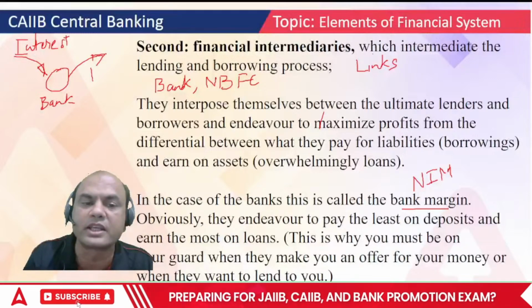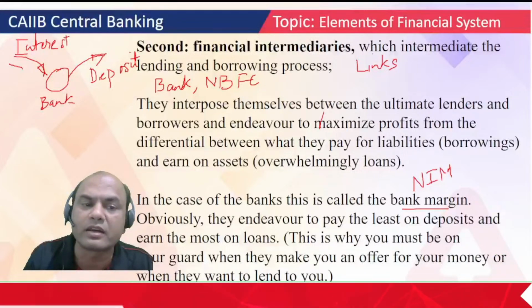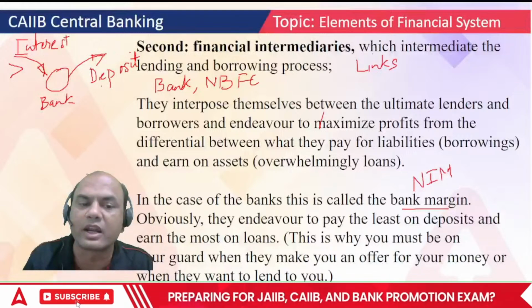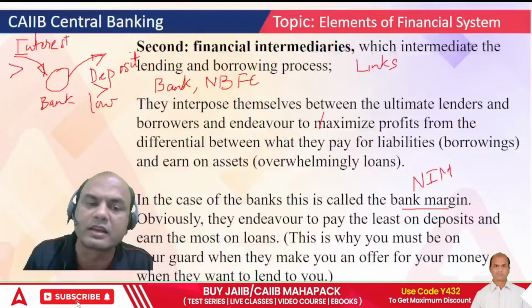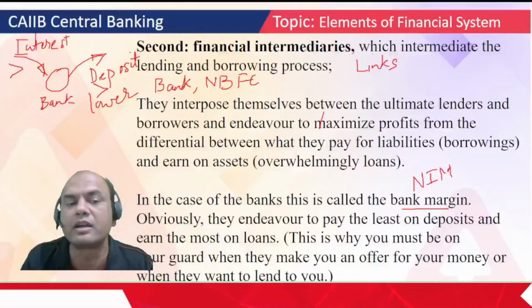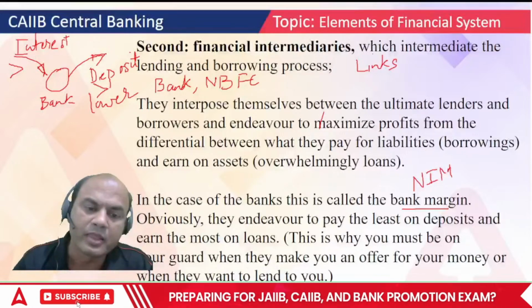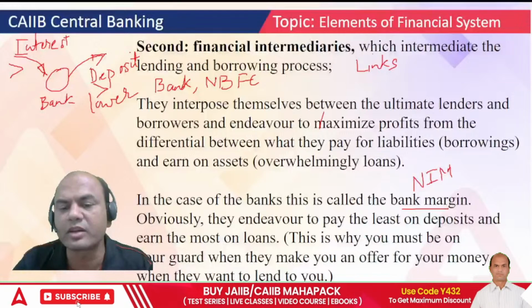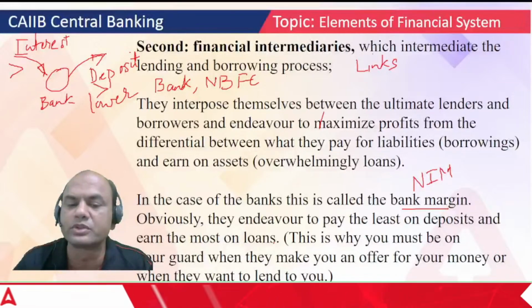So what will the bank always try to do? The bank will always try to get this higher, and this it will try to get lower. I'll write it clearly. Always it will try to give a lower interest rate on deposits and get a higher interest rate from the loans. So obviously the endeavor is to pay the least on deposits and earn the most on the loans.